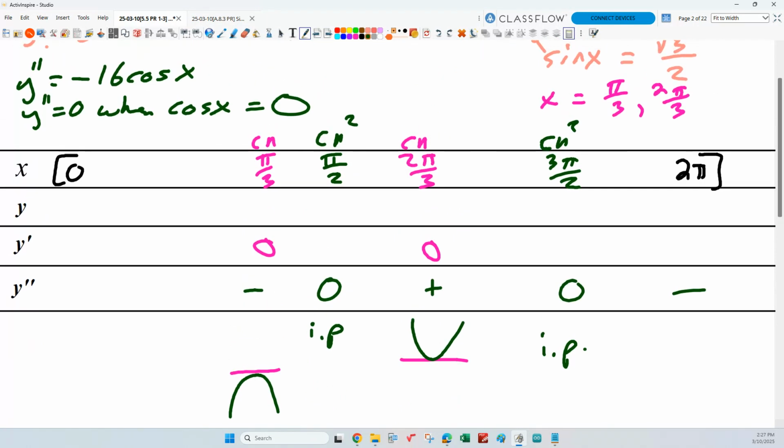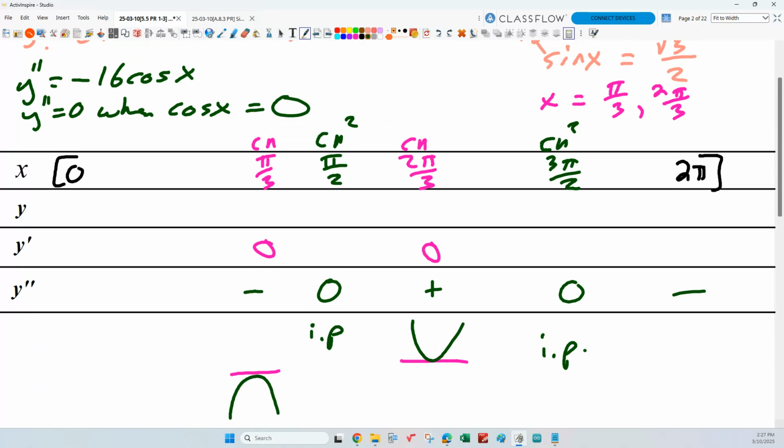Okay, and then at 0, 0 is the same as 2 pi on the unit circle, right? So I'm going to get the same thing. I'm going to get negative there also. Oh, I didn't even need that one. Never mind. Right, because I already have a test point to the left of that second derivative critical number. All I needed to do to figure out what was going on here is I needed a sign of the second derivative to the right of 3/2 pi in our domain. Everybody get that? Okay? So that's everything I need to know.